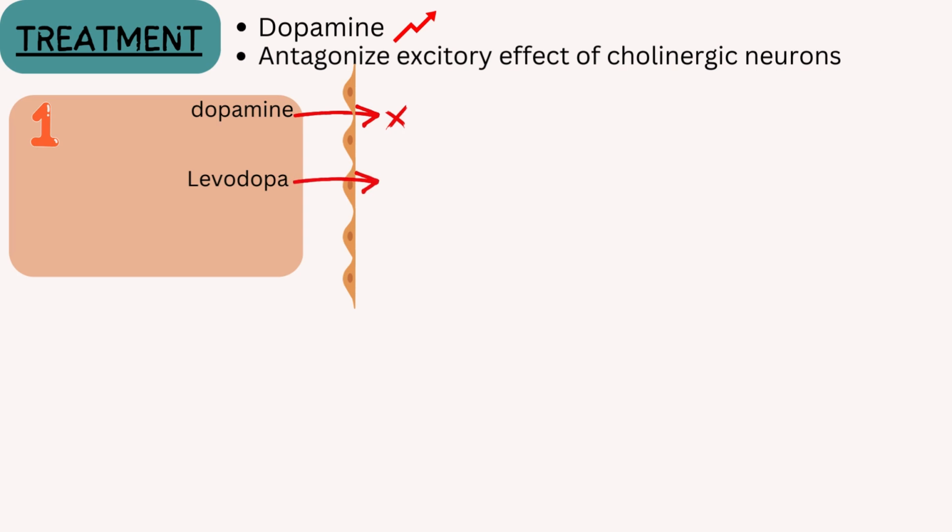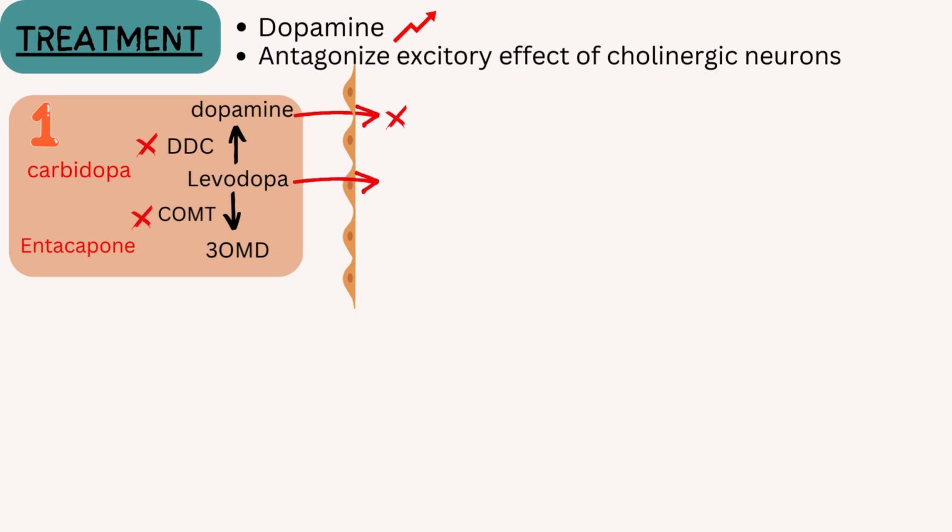Now, here is a problem with the levodopa. In periphery, some enzymes metabolize levodopa and convert it into some other products. For example, the enzyme dopa decarboxylase converts levodopa to dopamine, and another enzyme COMT converts levodopa to 3-O-methyl dopa. To prevent the peripheral metabolism, we give levodopa along with some other drugs. For example, carbidopa to inhibit dopa decarboxylase and entacapone to inhibit COMT enzyme.